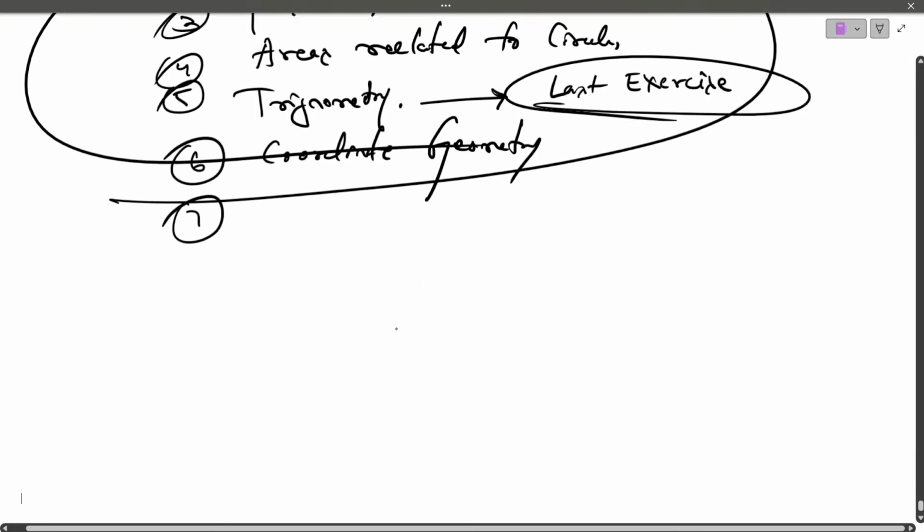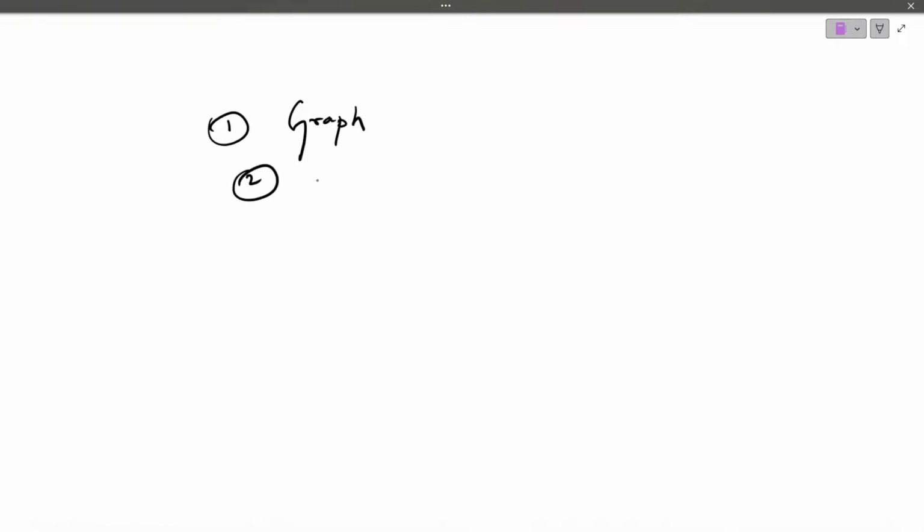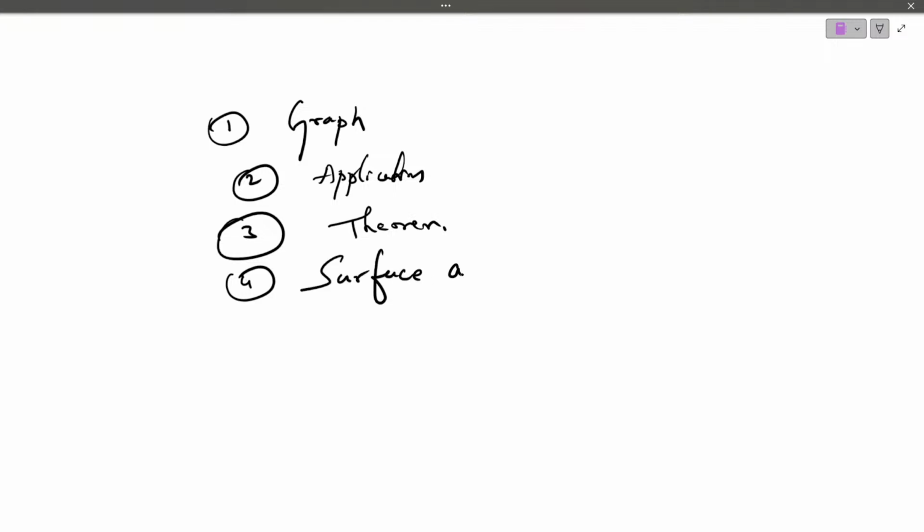And coming back to 4 mark carrying questions. In 4 mark carrying questions, one question is your graph. The second question is from the chapter applications of trigonometry. And third question is your theorem. And then the fourth question, surface area and volume, surface areas. And fifth question is AP. So according to me, graph compulsory 4 mark.